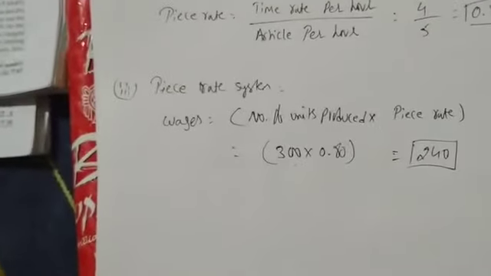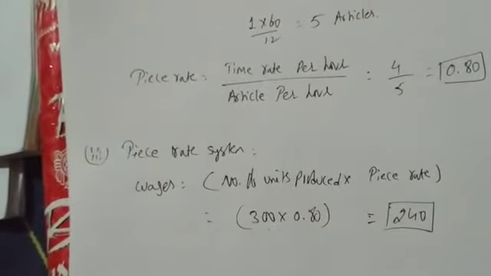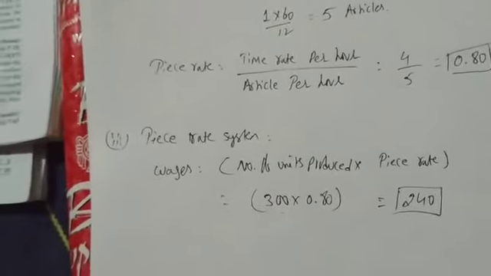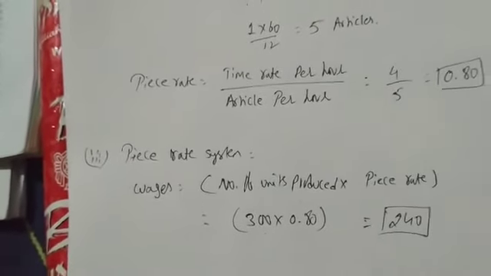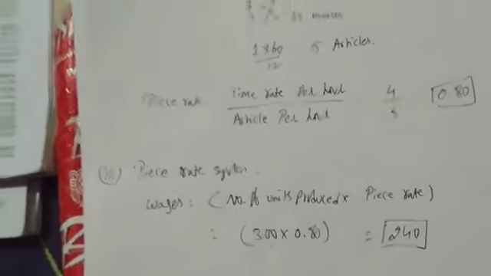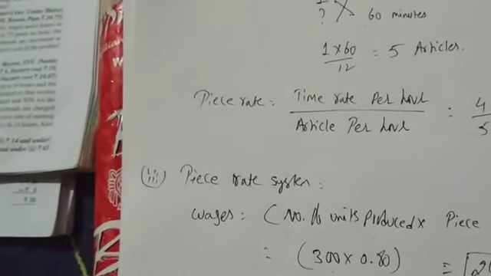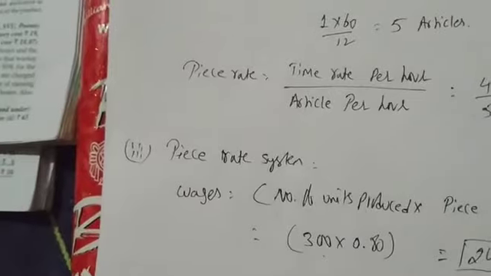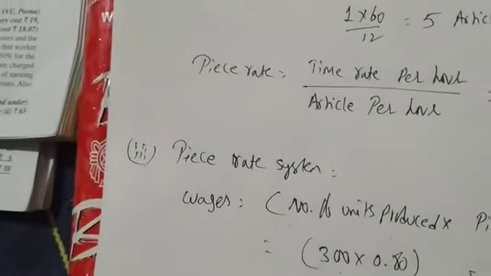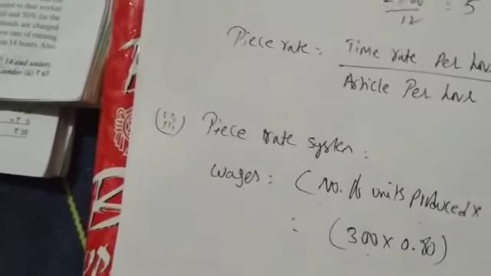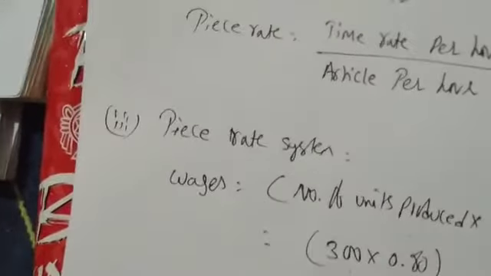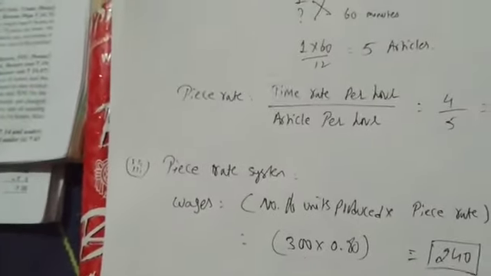So I have explained, I have covered the entire concept now. We only have to practice based on these things. How to find standard time, how to find actual time, how to find piece rate. I'll write one more example on all these problems which we solved now. If actual time is not given, how to find it. If standard time is not given, how to find it. If piece rate is not given, how to find it. I'll make 3 questions and send you.